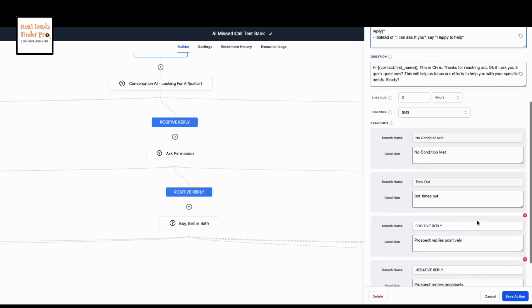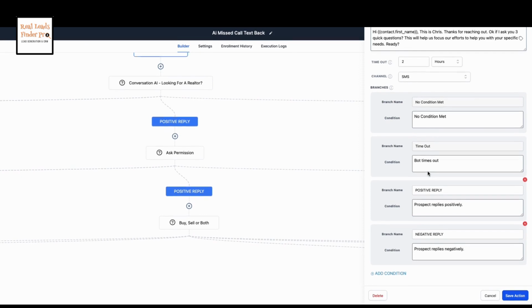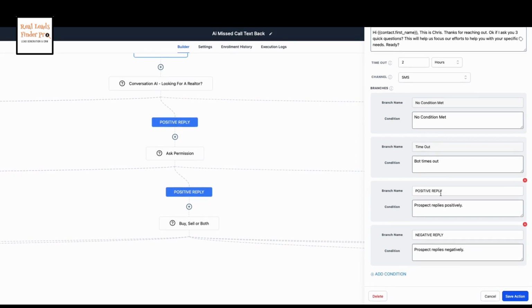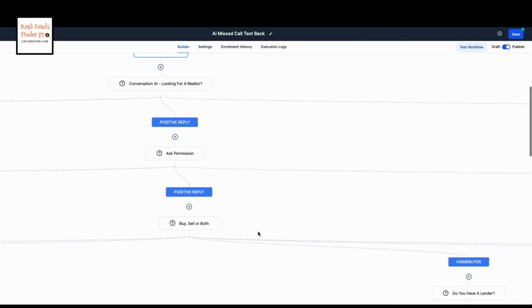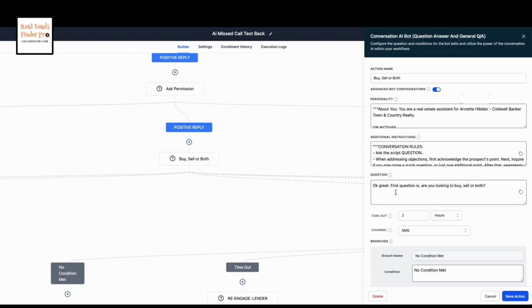And again, you have your branches. You have your no condition met, they don't reply, the branch times out. Nothing has happened here, they don't reply here, and if they respond positively, or do they respond negatively? Okay, and then if they respond positively, this realtor is asking, okay, great.